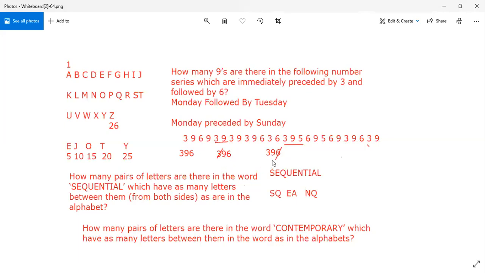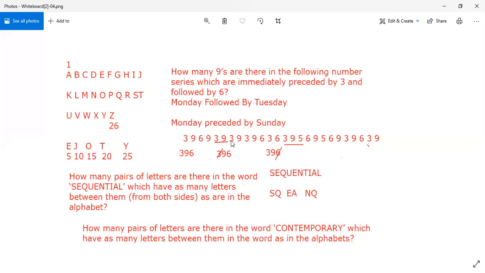But if I change the question, if I say how many 9s are there in the following number series which are preceded by 3 but not followed by 6, so I would say 39. Just go for 39. But 39 shouldn't be followed by 6. So 39, this one I can't take.